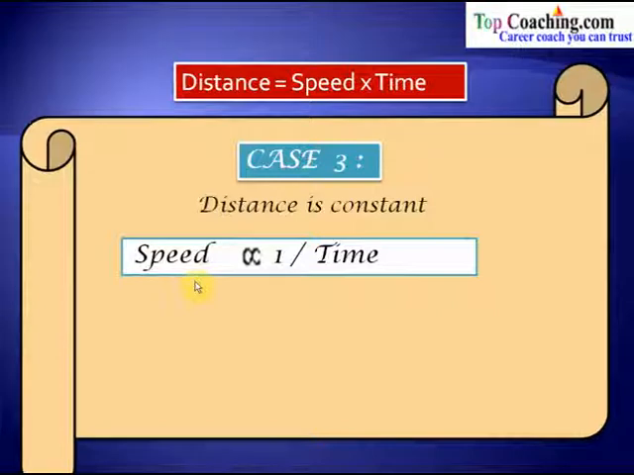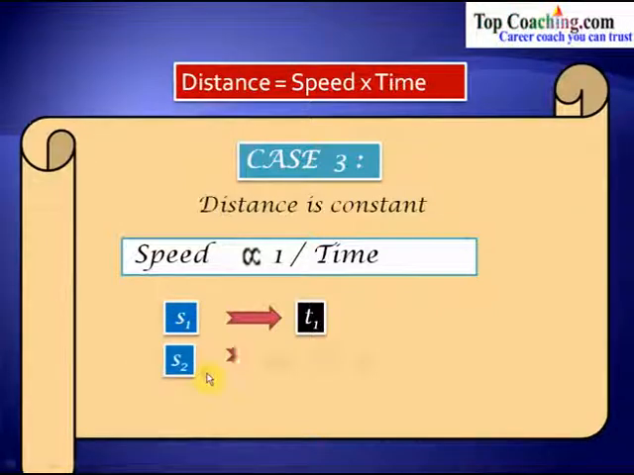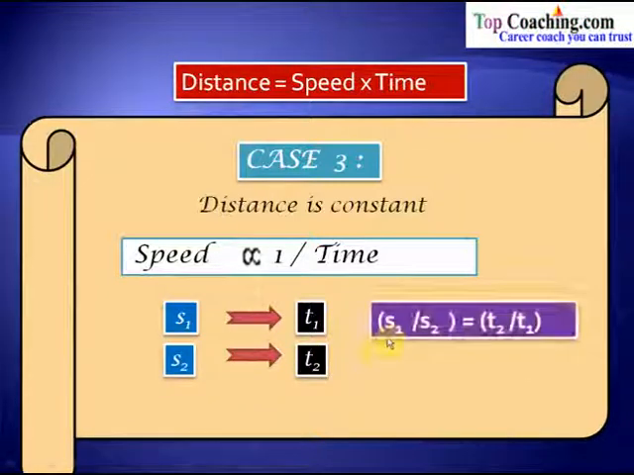Again, let us say that in the speed s1 we have traveled for the time t1, and for the speed s2 we have traveled for the time t2. Now what is the relation between s1, t1, s2 and t2? This relation would be s1 by s2 is equal to t2 by t1, not t1 by t2. The relation between speed and time is that both are inversely proportional to each other when the distance is constant. So when the distance is constant, then speed is always inversely proportional to time.